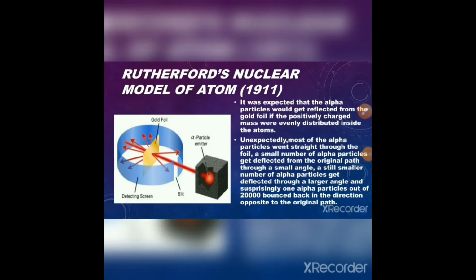It was expected that the alpha particles would get reflected from the gold foil if positively charged mass were evenly distributed inside the atom. Unexpectedly, most of the alpha particles went straight through the foil. A small number of alpha particles got deflected from the original path through a small angle. A still smaller number of alpha particles got deflected through a larger angle, and surprisingly, one alpha particle out of 20,000 bounced back in the direction opposite to the original path.